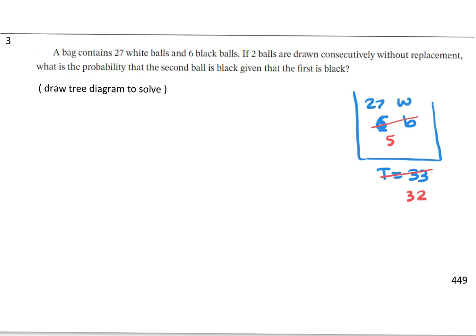So the probability that the second will be black is the new number for black over the new number for the total. So 5 over 32. Understand? Because it's given that the first is black, the number of black decreased by 1 and the total decreased by 1. So for the second ball to be chosen, 5 over 32. Or you can use a tree diagram to solve.